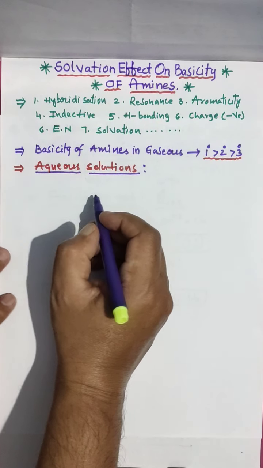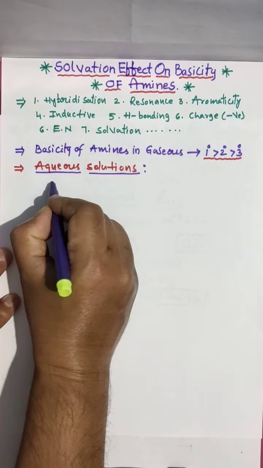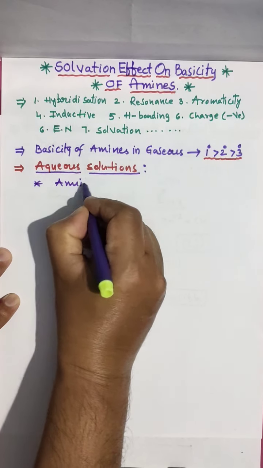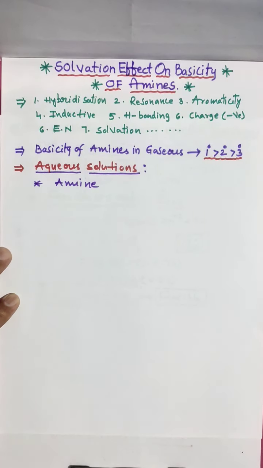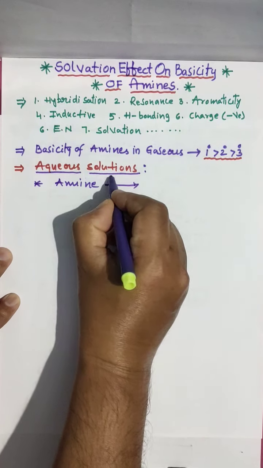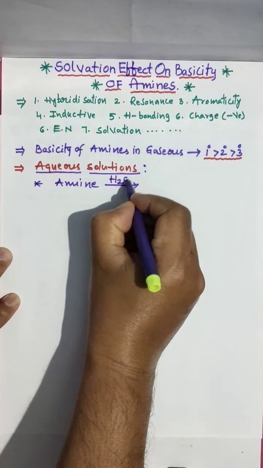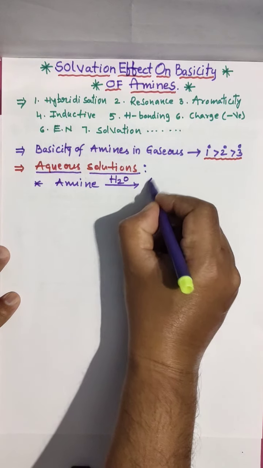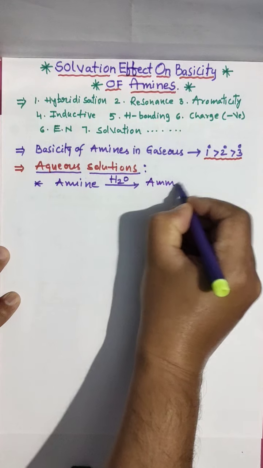What happens is, when an amine, whether primary or secondary or tertiary, is dropped in water, it forms ammonium ions.